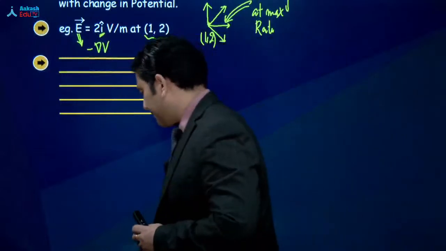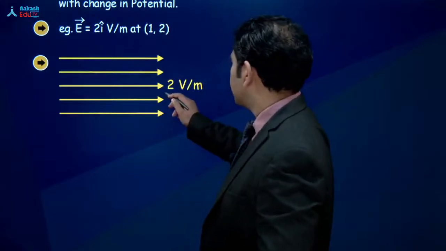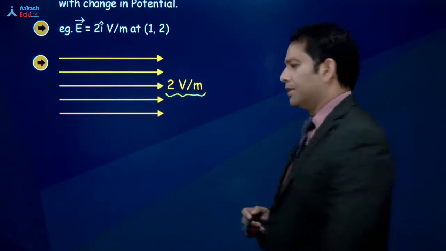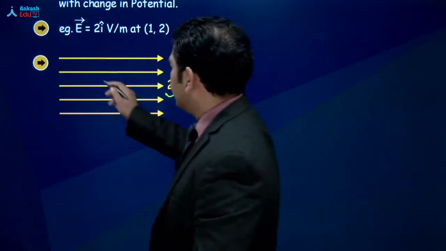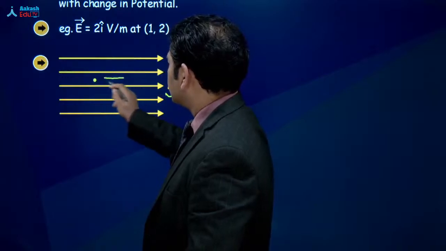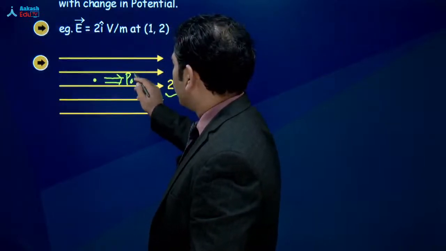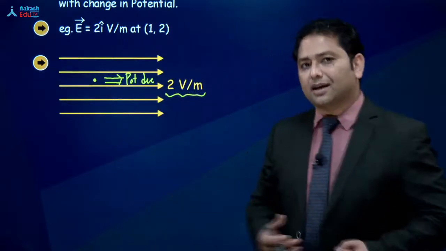Let's try to understand. Okay, suppose now I have been given that this much is the electric field, 2 volt per meter. Now, if I start here, let's assume I start here. If I go towards right, first of all, the potential decreases. Let's see what all meaning we can draw from this.